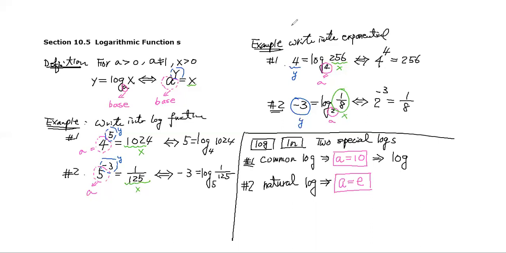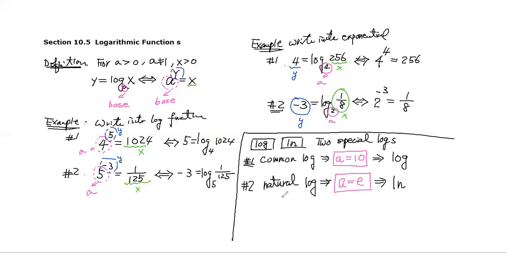For the natural log, we don't write the base either. We have a special symbol, ln. So when you see ln on the calculator, you will know that it is dealing with the natural log.